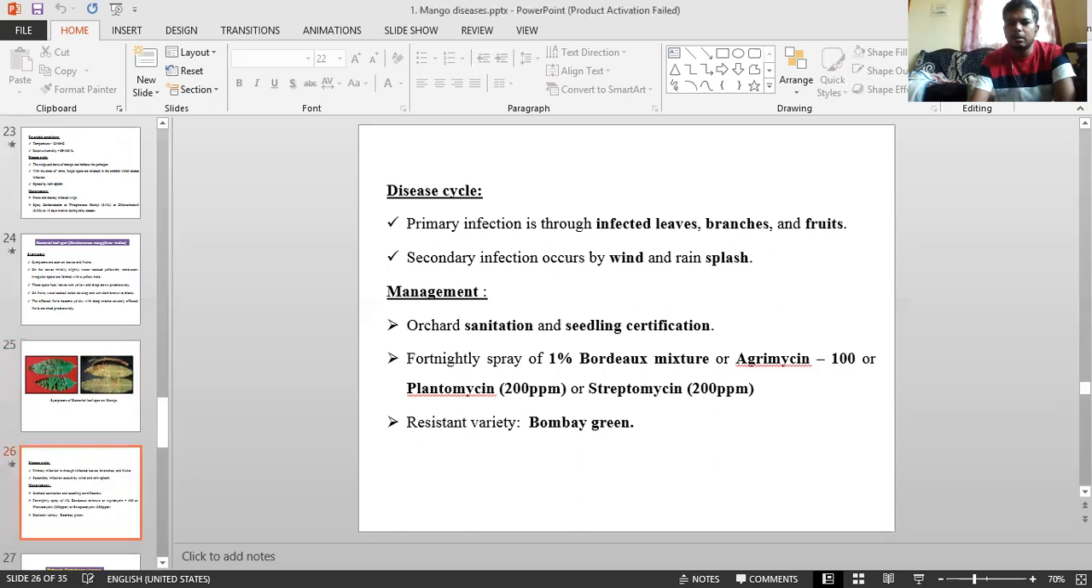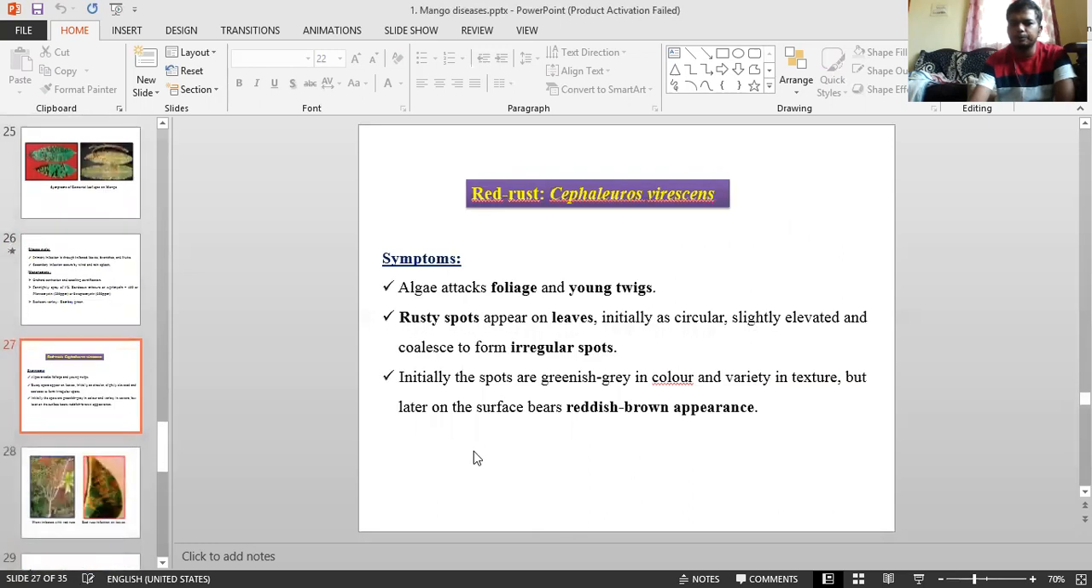And the disease cycle, how it occurs. Primary infection is through infected leaves, branches, and fruits; secondary spread is by wind, rain, and rain splashes. Okay? This is a common thing. And management is orchard sanitation and seedling certification. You have to take healthy seedlings. And for specific spraying, a fortnightly spray, meaning every 15 days, you have to use 1% borax mixture or agrimycin or streptomycin along with COC. And the resistant variety for this is Bombay Green. Okay, Bombay Green is the resistant one.